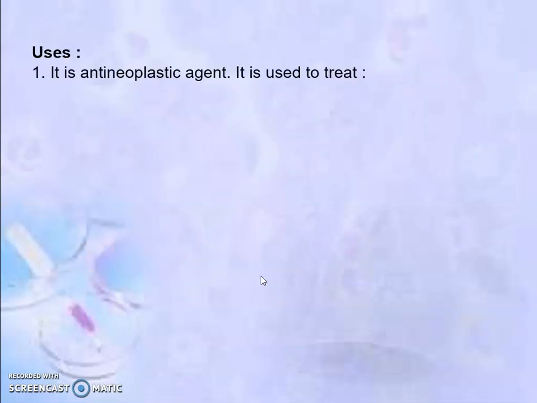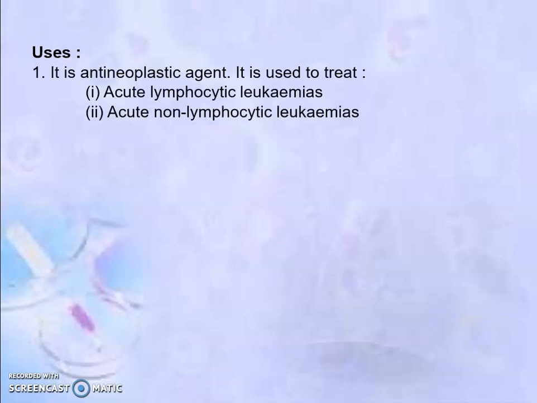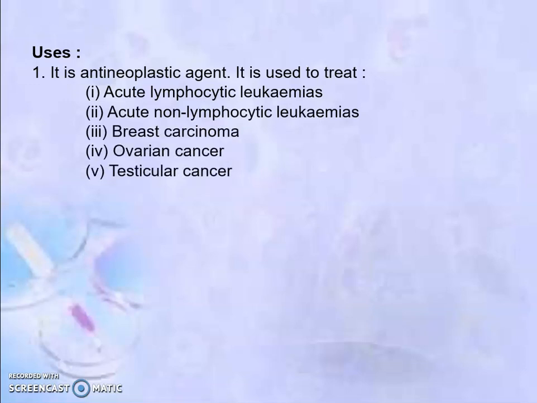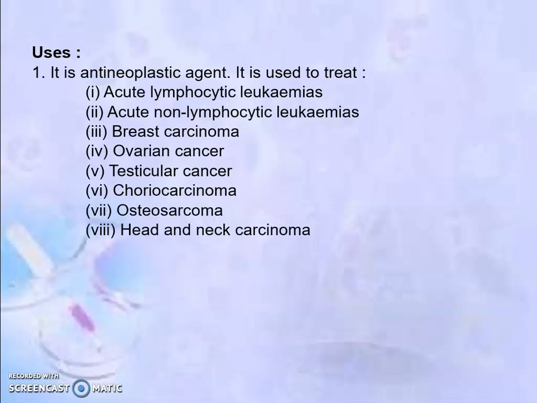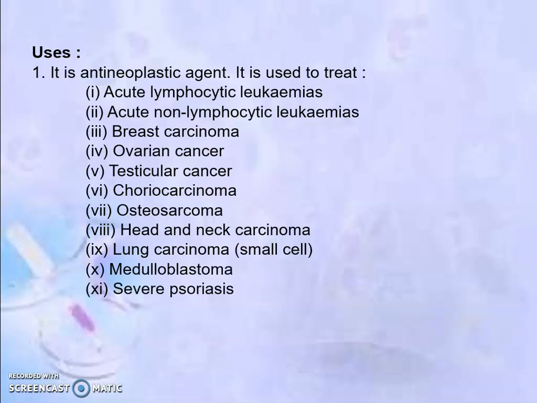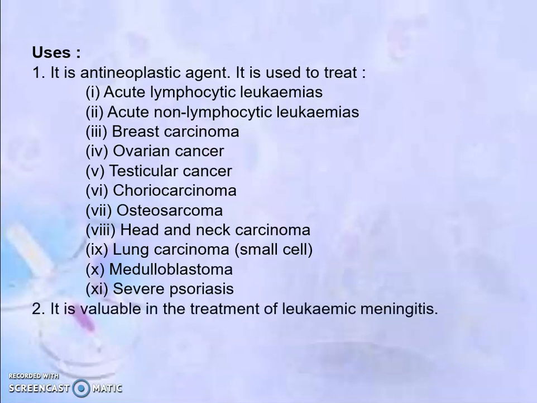Uses: it is an anti-neoplastic agent, therefore used to treat acute lymphocytic leukemia, acute non-lymphocytic leukemia, breast carcinoma, ovarian cancer, testicular cancer, choriocarcinoma, osteosarcoma, head and neck carcinoma, lung carcinoma, medulloblastoma, severe psoriasis, and it is valuable in the treatment of leukemic meningitis.